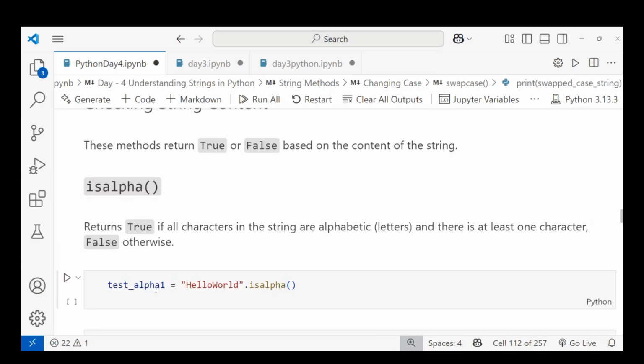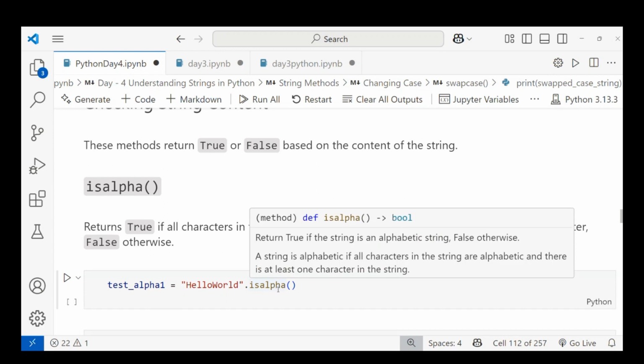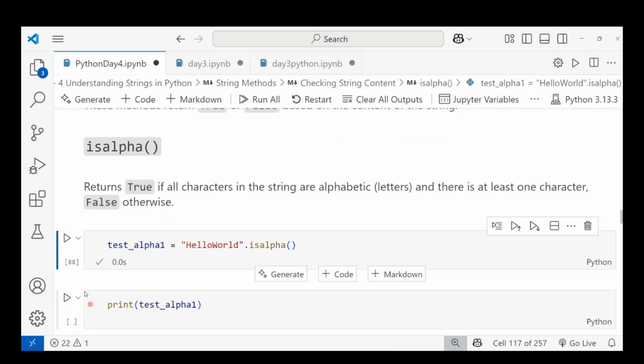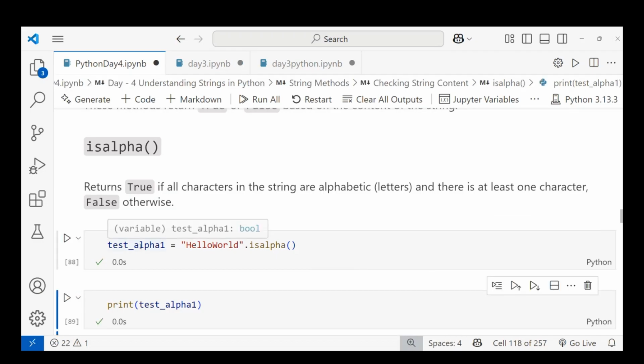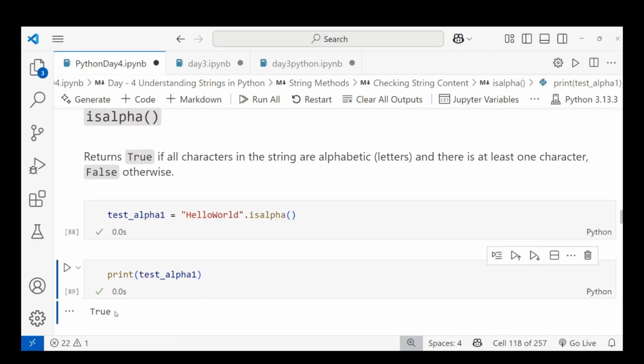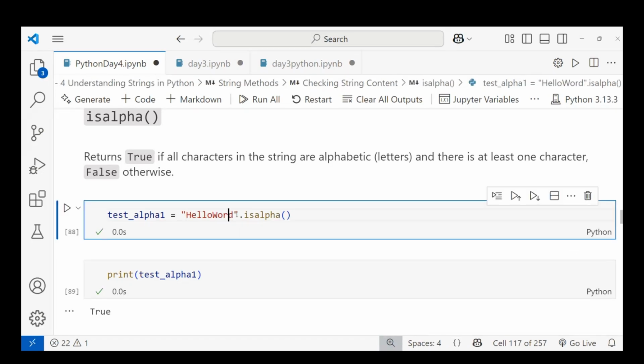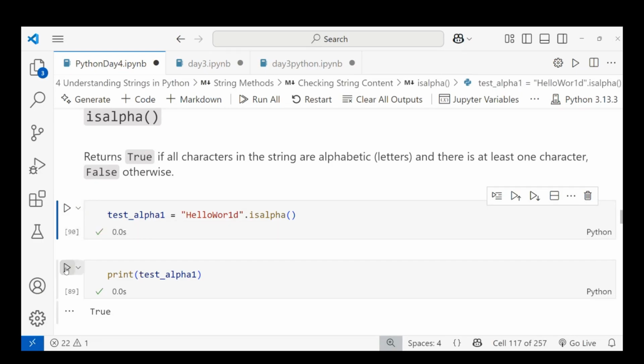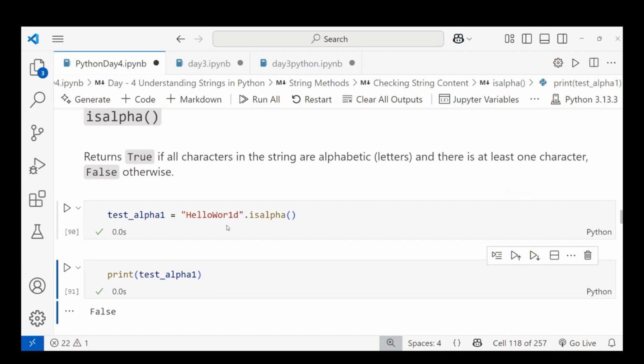Let me do it. I'm taking the example, this one, "hello world" dot isalpha. I am printing this test alpha 1. It gives the value true because all characters in this are alphabetic characters, so I'm getting true. When I modify this and in the place here I give a 1, and I'm running this and printing, I'll get false. Isalpha means the complete string should be alphabetic characters only. It's alphabet only.